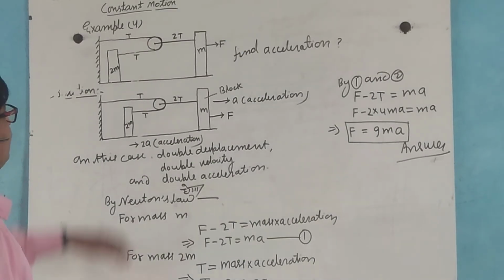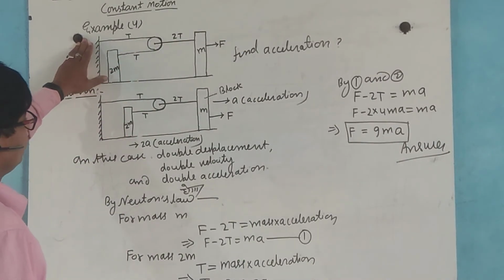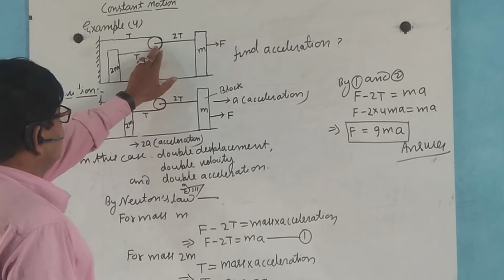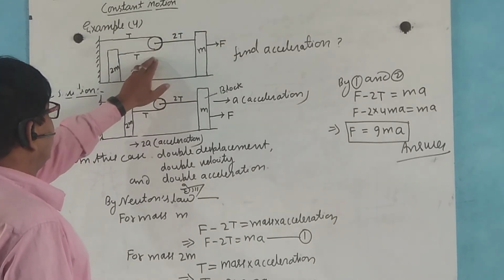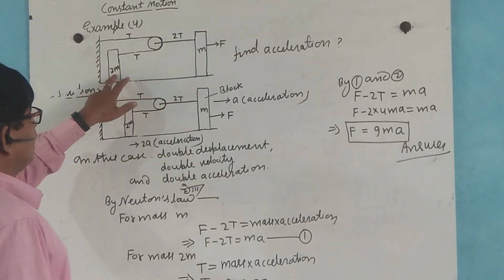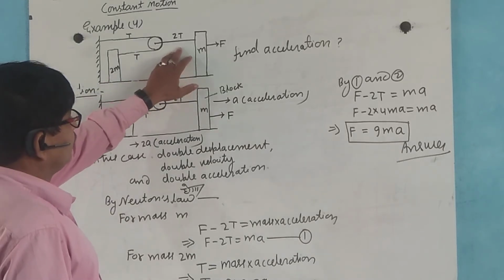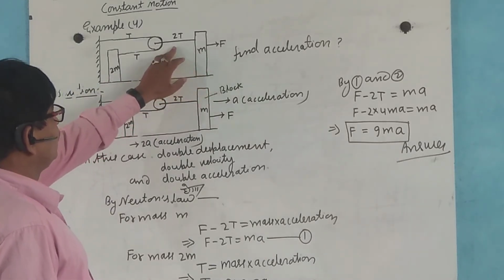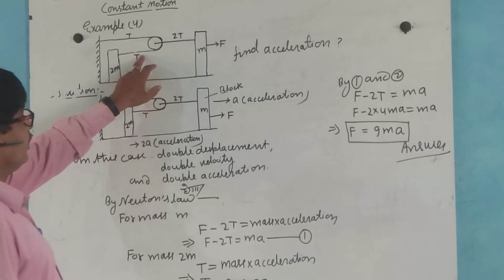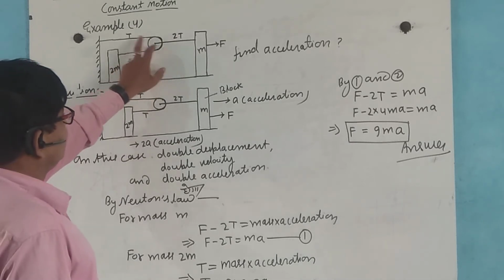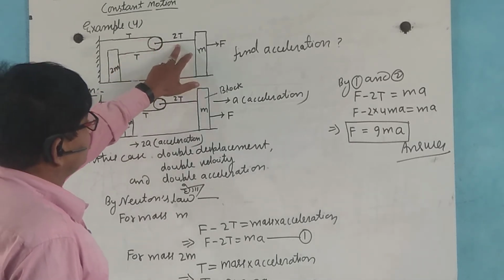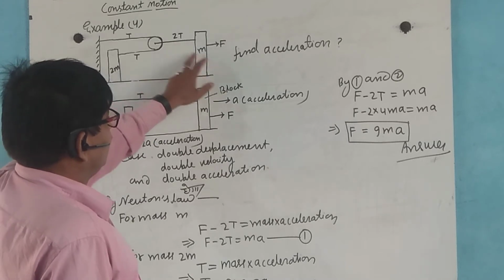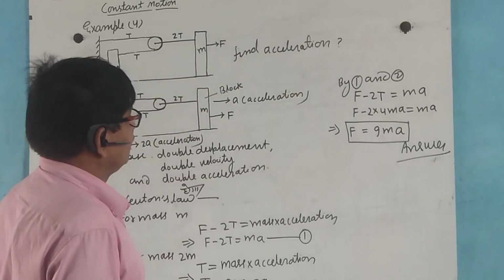Example 4. This is a pulley, attached to a block of mass 2m, and this mass m. Here the tension is T, and here the tension is 2T. Now find the acceleration.